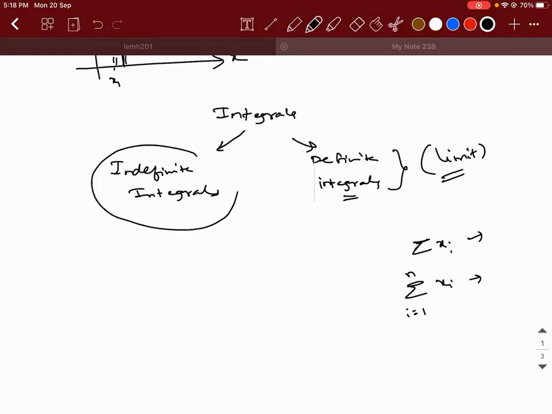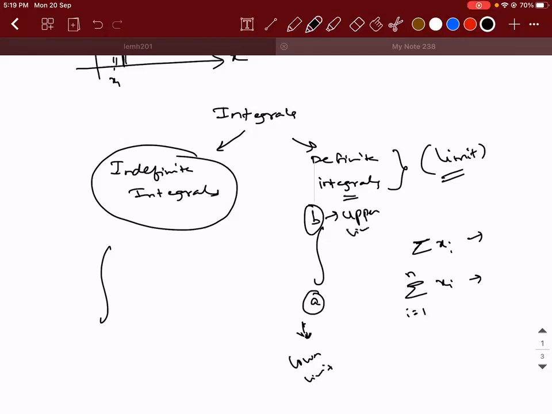Similarly, indefinite integrals will have an elongated S without the limits, whereas a definite integral will have an elongated S with the limits, where A is called, any idea? A is called the lower limit. Very good. A is called the lower limit and B is called the upper limit. The 7th chapter is integrals and the 8th chapter is applications of integrals, like how you learned derivatives and applications of derivatives.